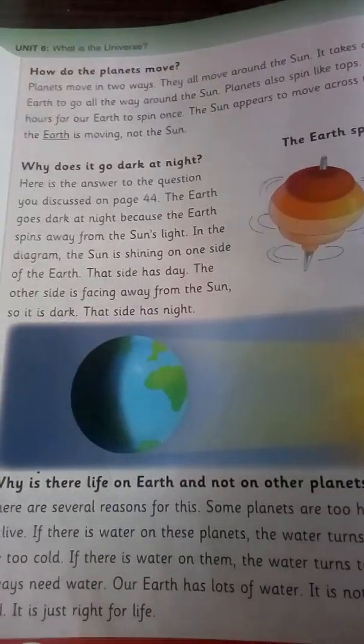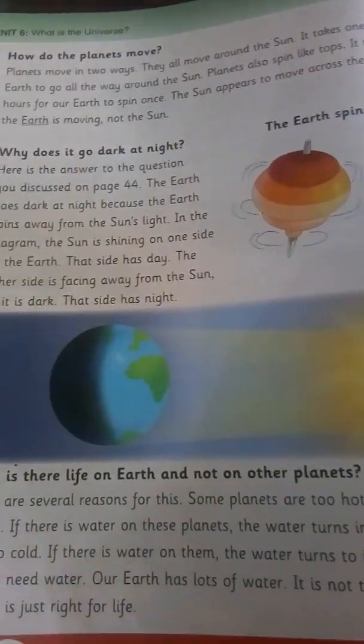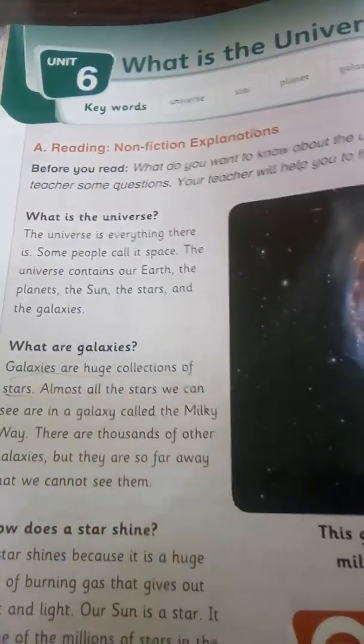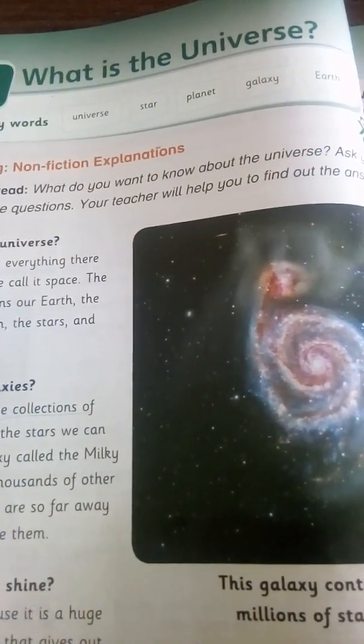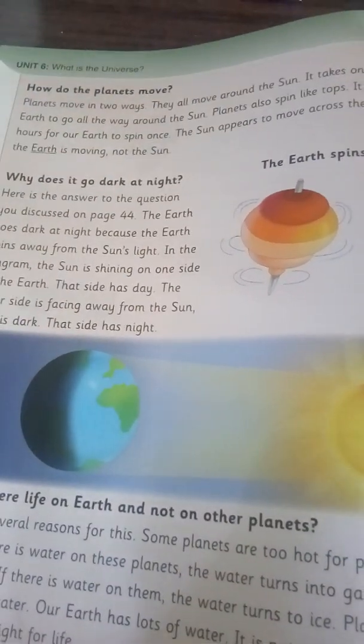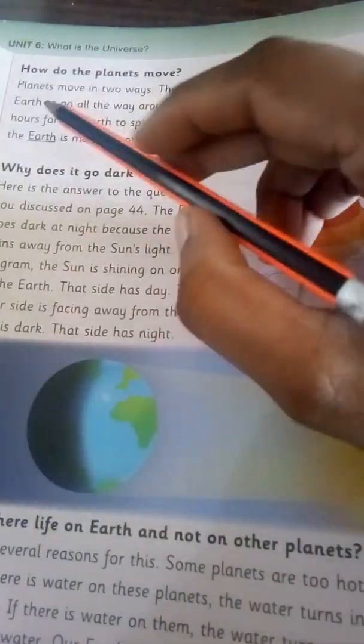This is the lesson Unit 6, that is, What is the universe? In this unit you learn a lot about the universe: how a star shines, what is the universe, what are galaxies, and why does the sun look bigger than other stars. And also we have read about what are planets. So our today's topic is how do the planets move. Yes, we all know that planets move around the sun, but what is the movement of planets? In this unit we'll get the answer.